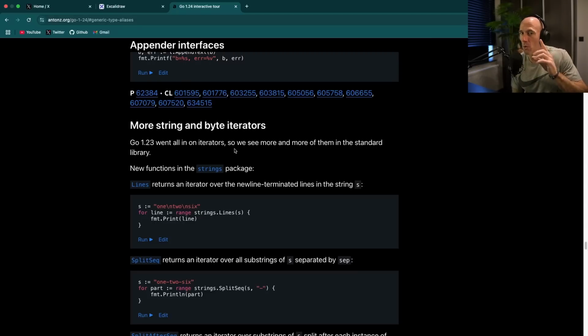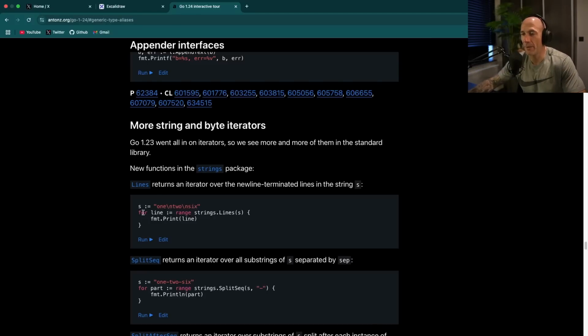But when it's super handy is when you use an external package that has an iterator implemented. Then you're very happy. To implement it yourself, it's going to be a pain in the ass. It's going to be just a little bit over the top. But if you use an iterator from somebody that actually created one, you're in a good spot. So they first introduced iterators in 1.23, and now they are slowly implementing these iterators in the standard library. People from packages will also slowly adopt these iterators in their packages, and at a certain point in time, writing Go will be super amazing.